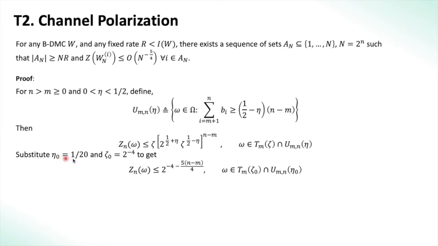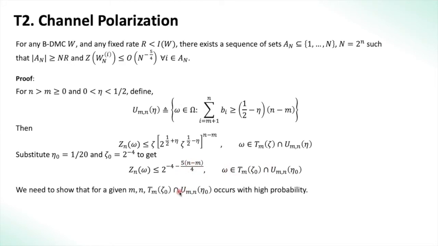And now we substitute eta_0 and zeta_0 to 1/20 and 2^-4 respectively to get Z_n to be lesser than 2^(-4 - 5(n-m)/4). Now all we need to show is that T_m zeta_0 intersection U_mn eta_0 occurs with high probability. That is, we need to show that this is true with high probability, and then we actually get the order of magnitude bound of this form, because 2^n is actually capital N.